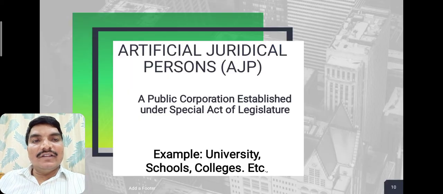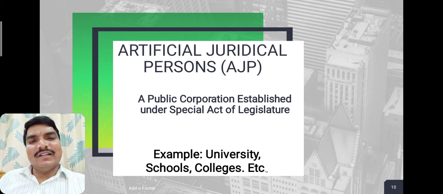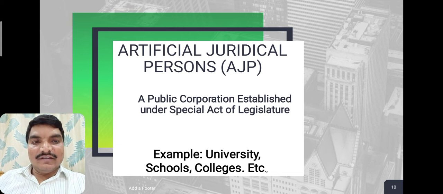And the other one is the artificial juridical person. It is a person established under a special act of the legislature by the government. The government has to establish it by passing a special law in the assembly or parliament. For example, universities, schools, colleges, etc. So these are artificial juridical persons.